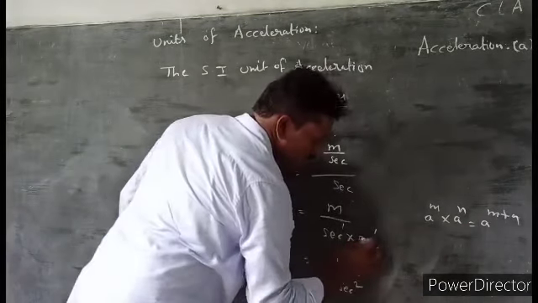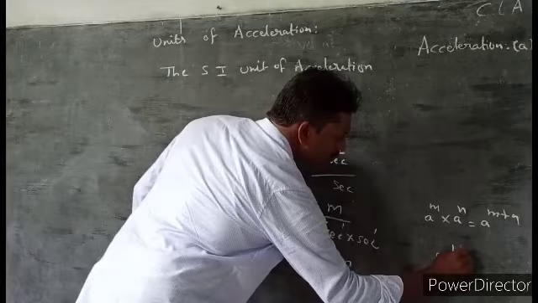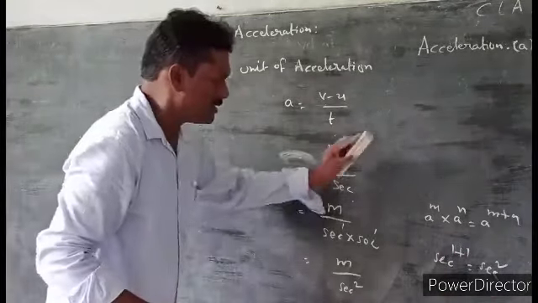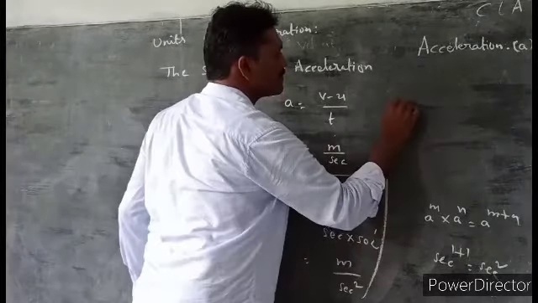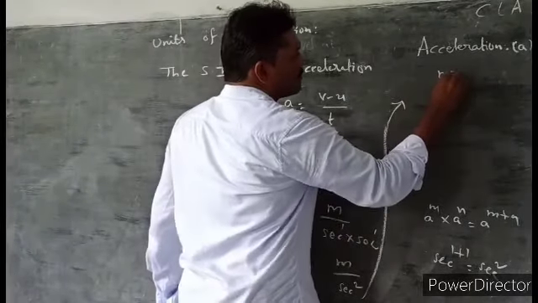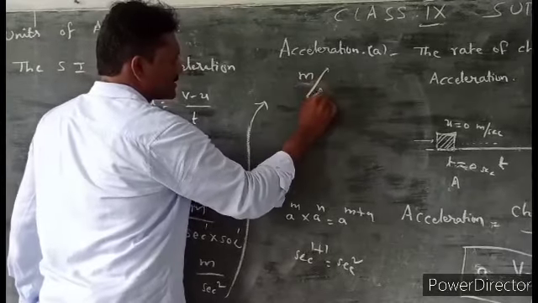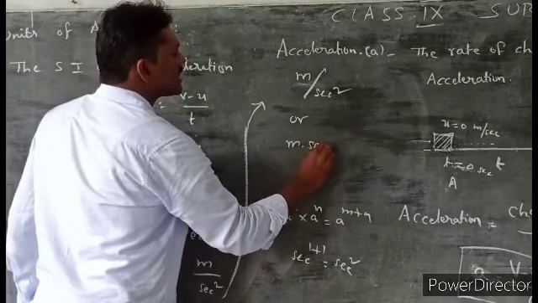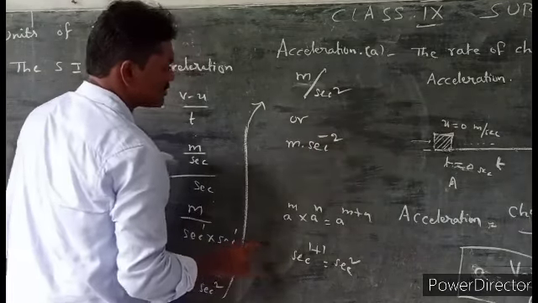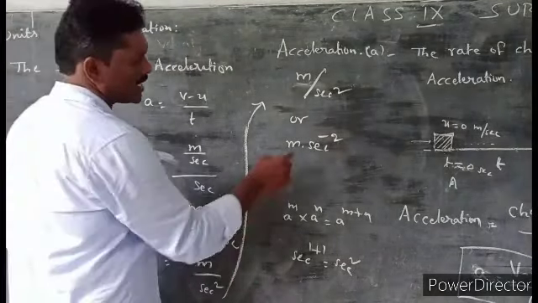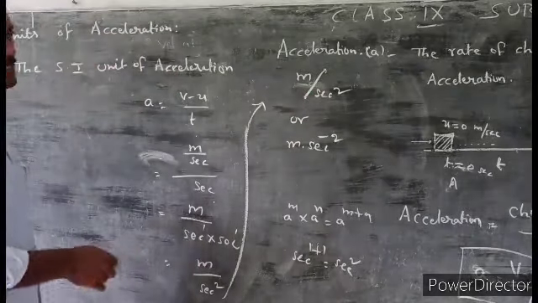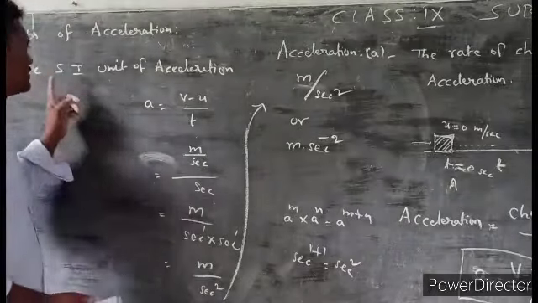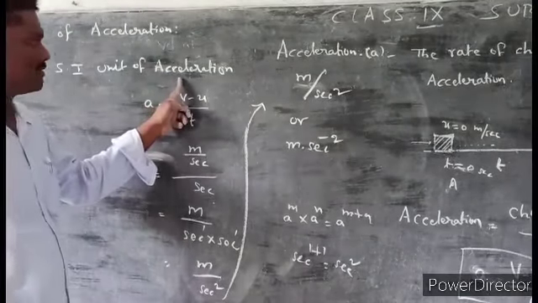Similarly, second power 1 into second power 1, that is 1 plus 1, equal to second square. Here, meter per second square or meter into second to the power of minus 2, as we applied the maths before in velocity. Already I explained here.